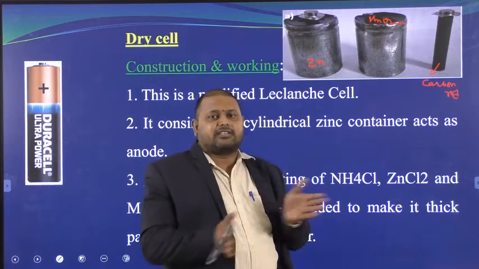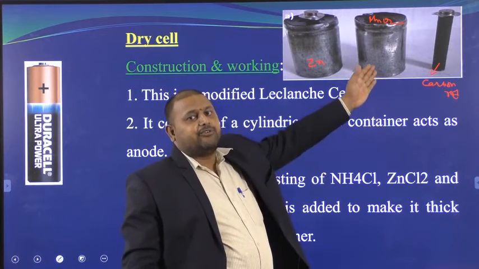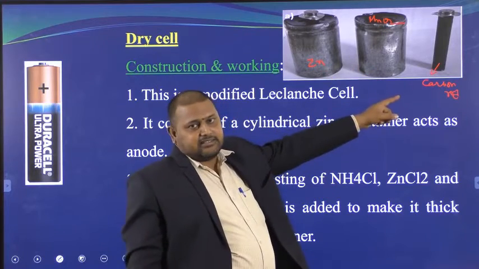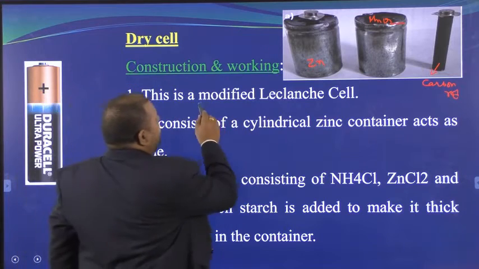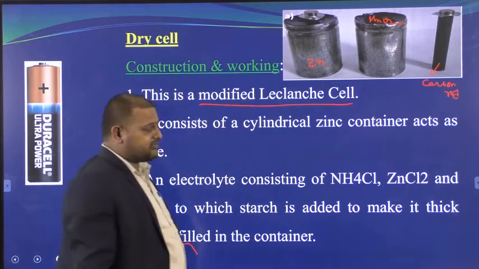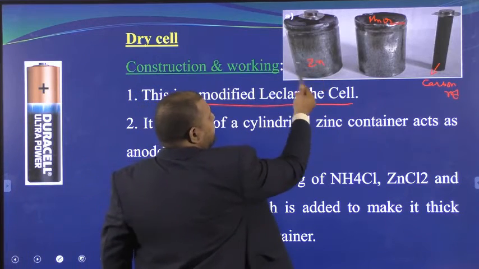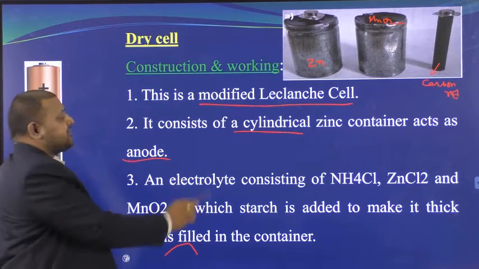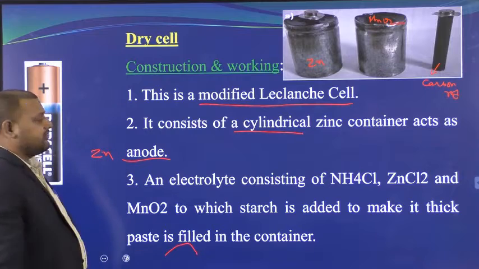So we are having a cross section. This we generally don't see, but if you open the battery clearly, you will find these things inside it. Now I am saying it is an example of a modified Leclanche cell. So that is the dry cell. It consists of a cylindrical zinc container. So what is the shape of this? Cylindrical zinc container that acts as the anode. I always told you zinc acts as anode. That's all, simple. Zinc anode.